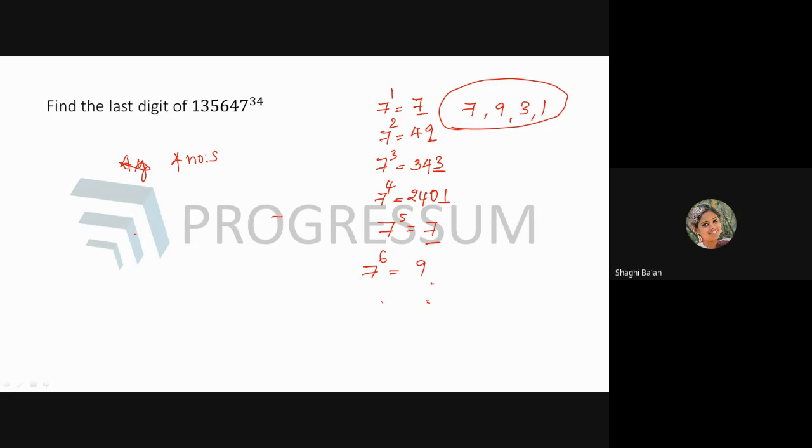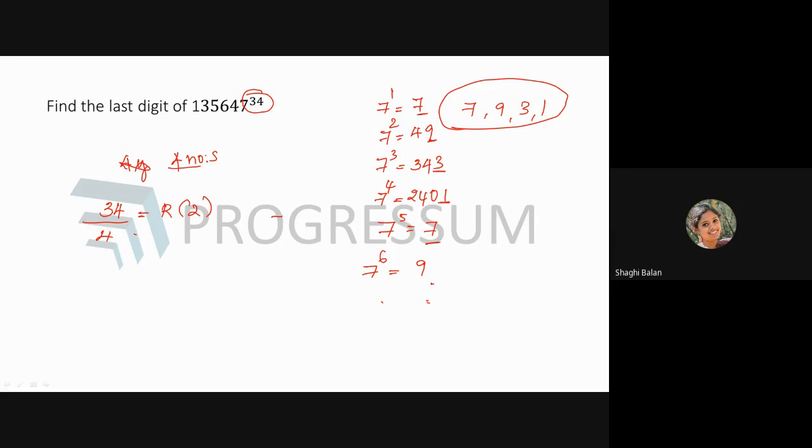Now check what the power given here is. The power is 34. So divide 34 by this 4. What is the remainder you will get? 8 into 4 is 32, so the remainder you will get is 2.